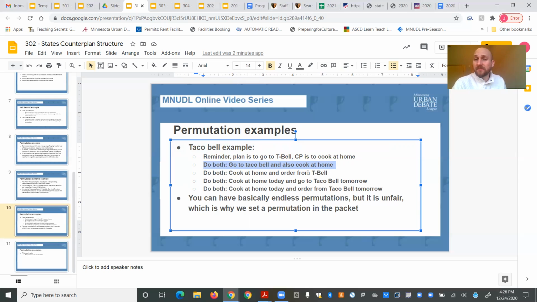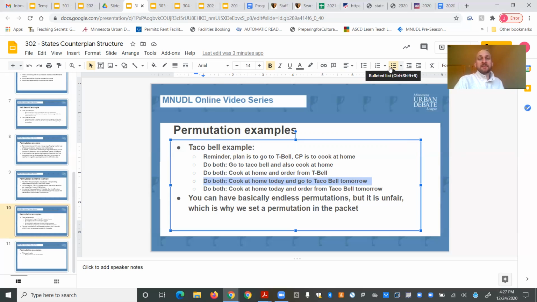You could just do both of them. Another permutation you could have would be to cook at home and also order from Taco Bell. So you cook maybe some parts at home, like maybe the side salad, and then you order the entrees, tacos, whatever, from Taco Bell. This one kind of makes more sense, right? Still doesn't make that much sense, but at least it's trying to solve parts of the affirmative and bring together the 1AC plan and the 1NC counterplan to make them both doable at the same time.